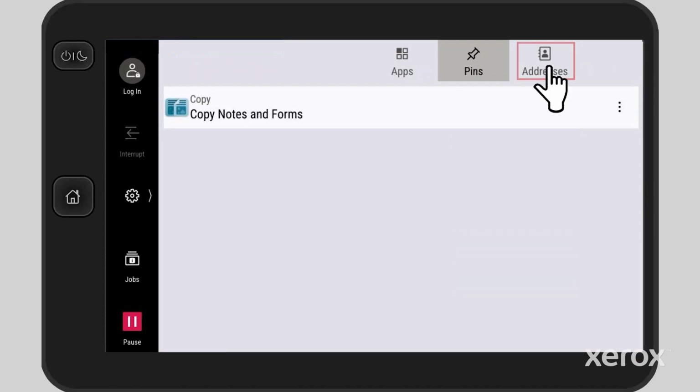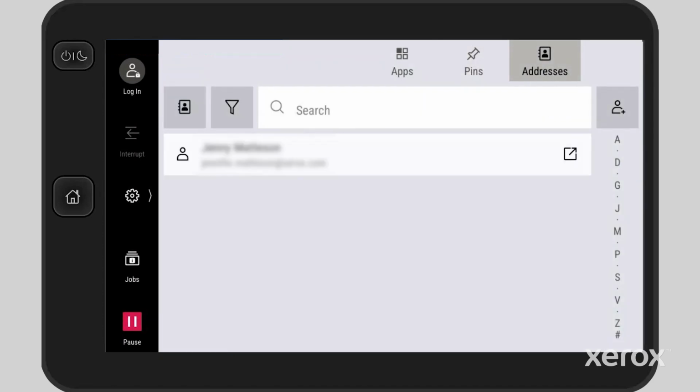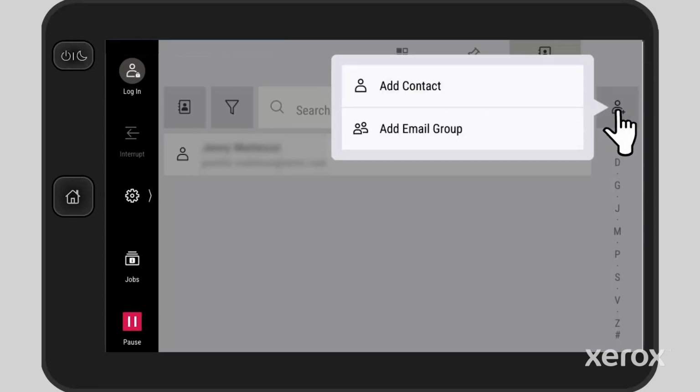The Addresses tab provides access to the address book for the machine, which can be a local book or a network address book. To add an individual contact, click the Add Person icon.